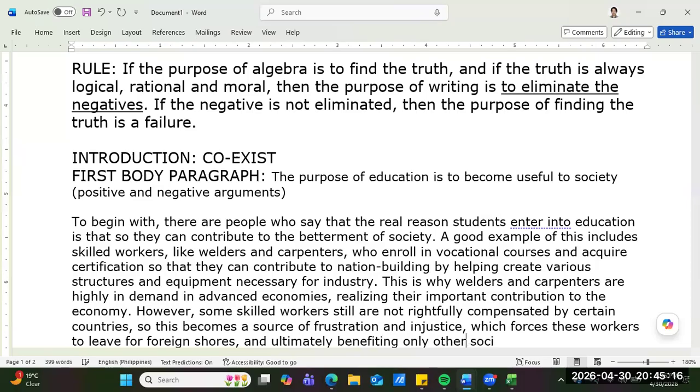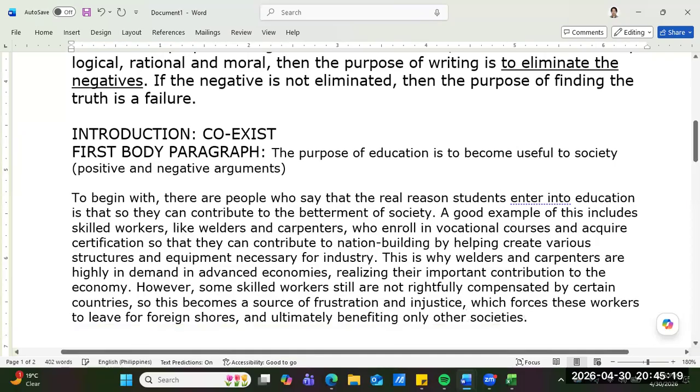There, that's a negative, Sir Greg. Do you see that, Sir Greg? That's a negative. Yes, sir.